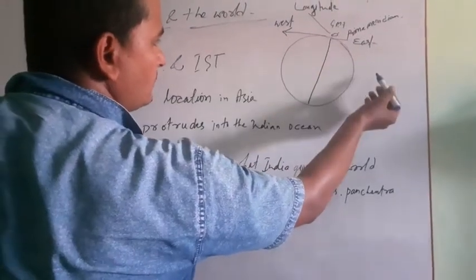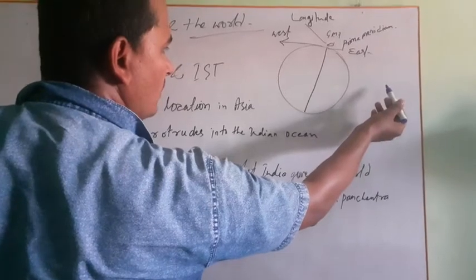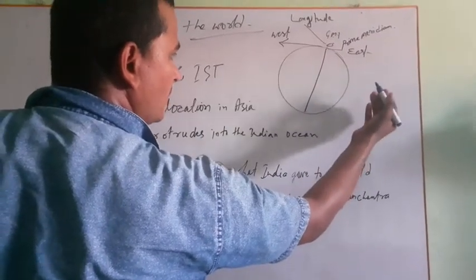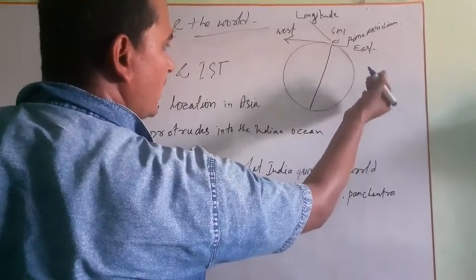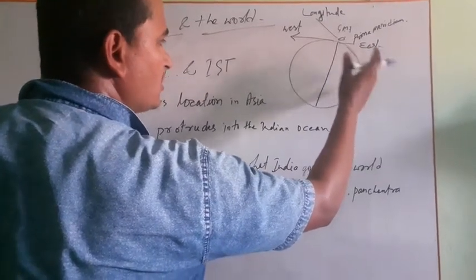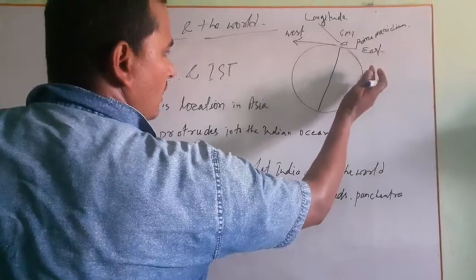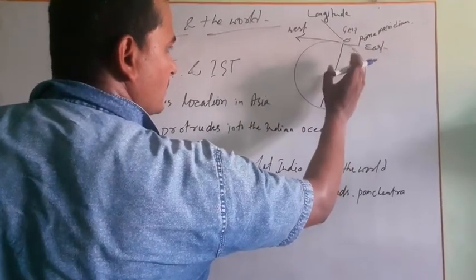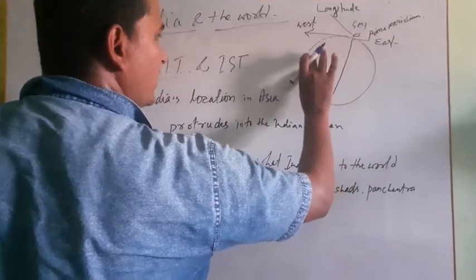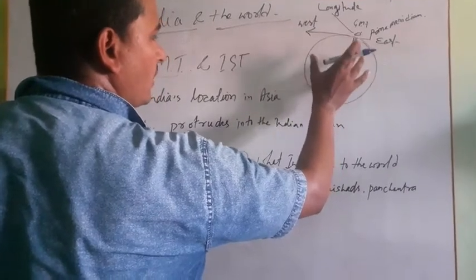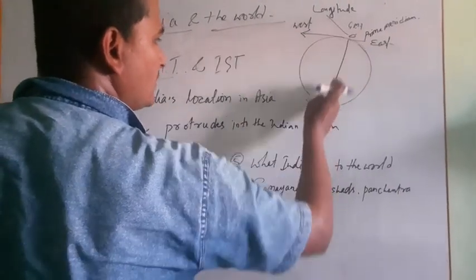So when the earth rotates toward the sun and the sun starts throwing its beam on the earth, the landmass passes on this side and this side, and both can be calculated easily by this line.